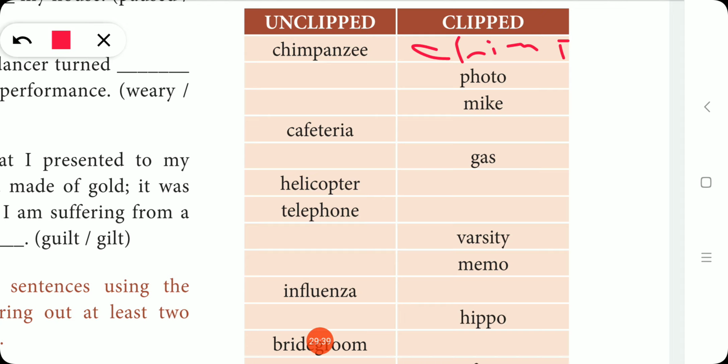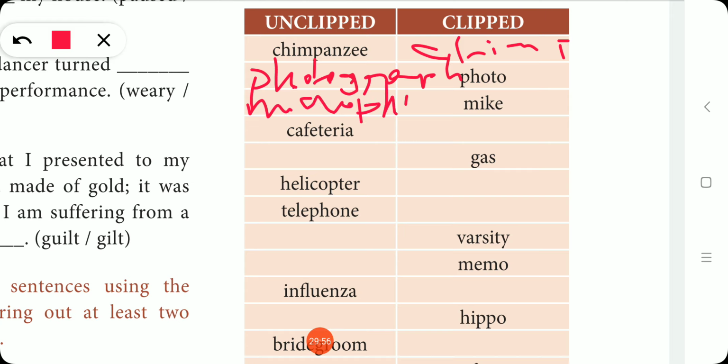Next, the clipped word photo: the unclipped word is photograph. Next, the clipped word mic: the unclipped word is microphone. The unclipped word cafeteria: the clipped word is cafe.